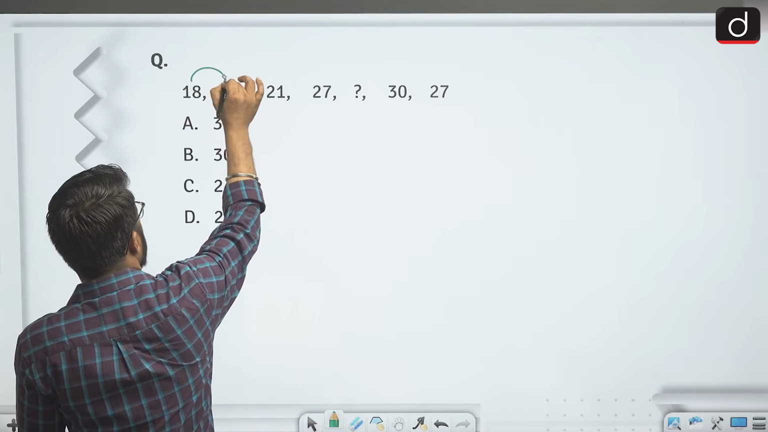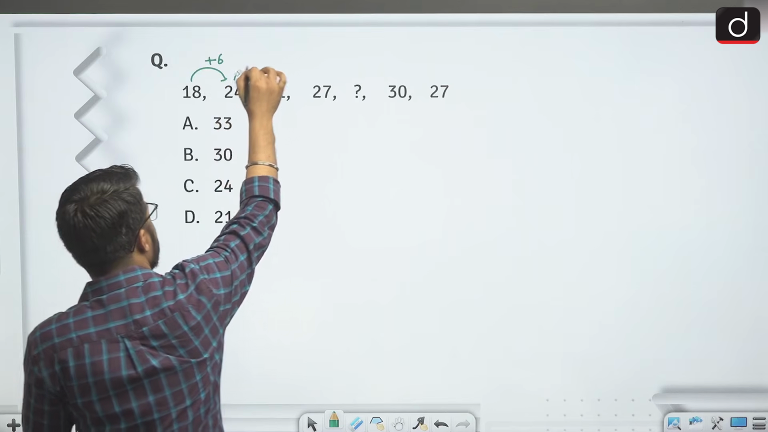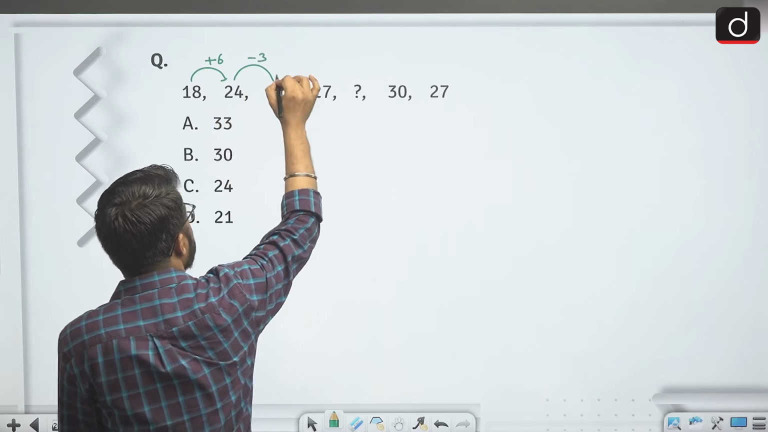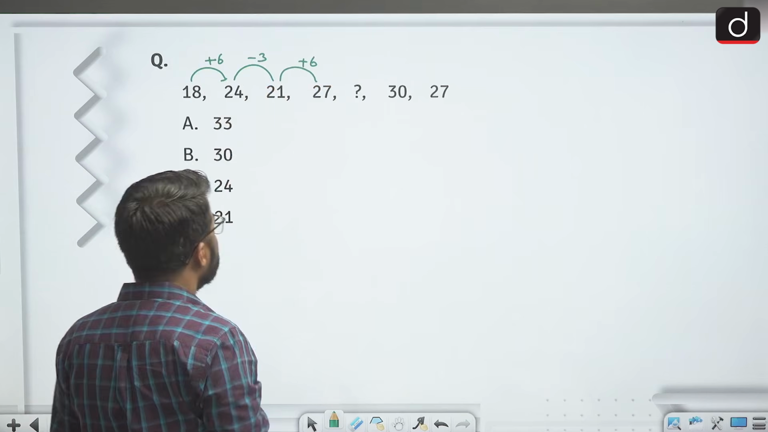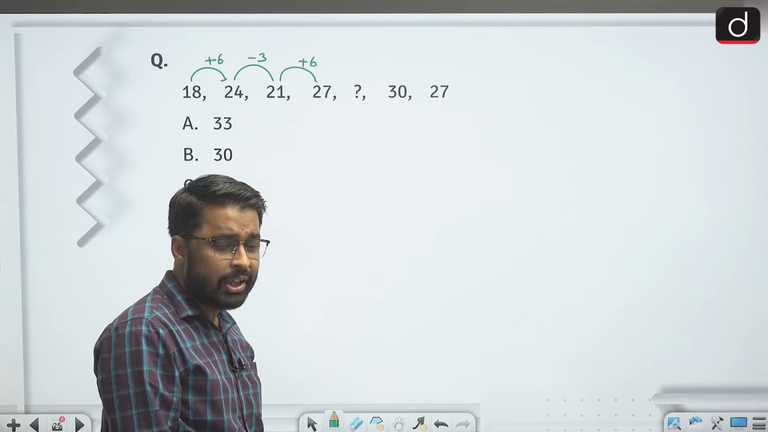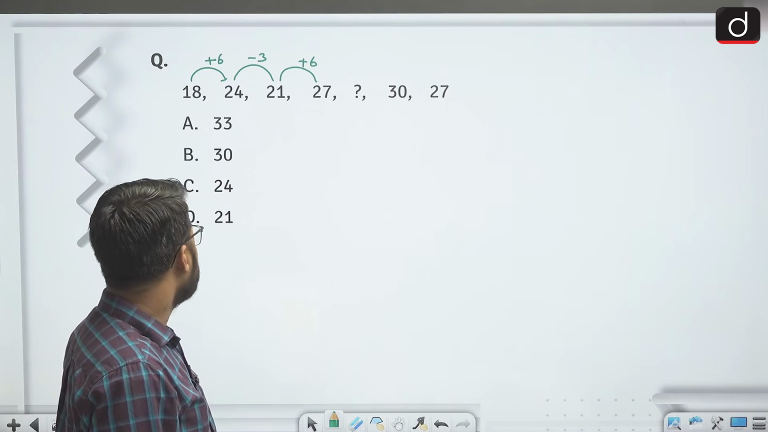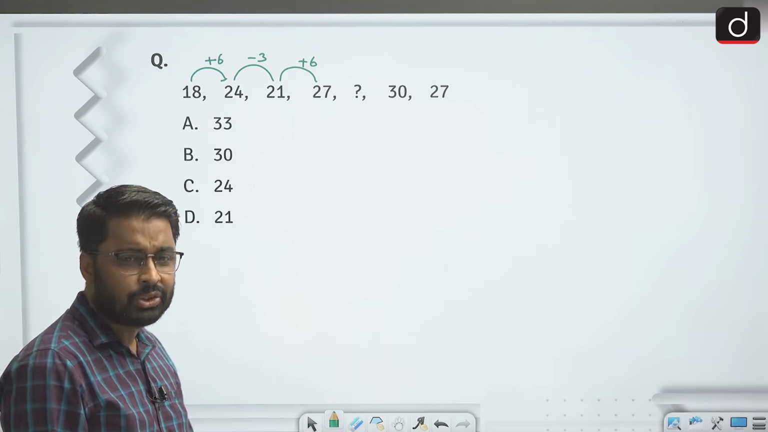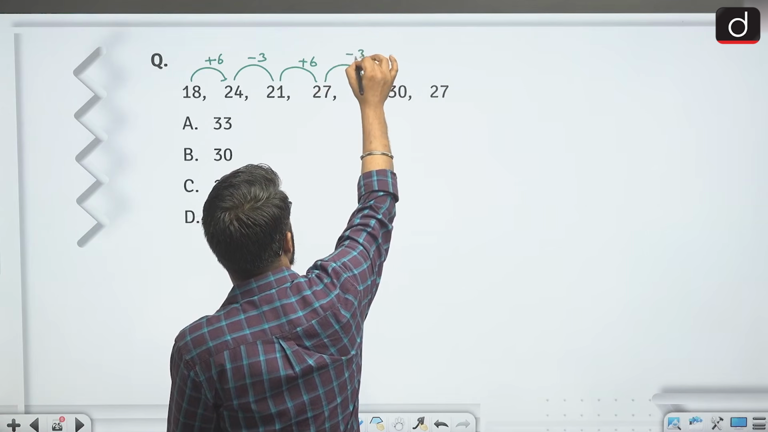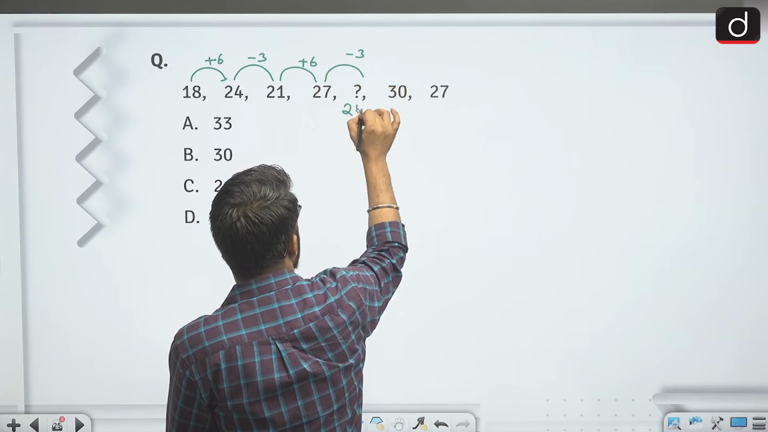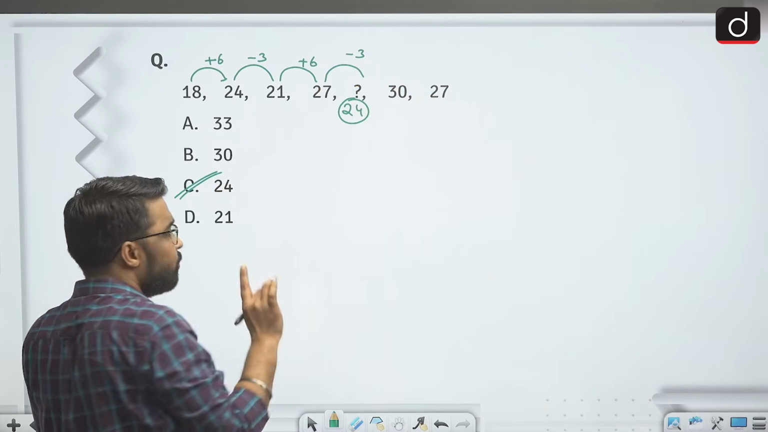So now here the difference between 18 and 24 is +6. Difference between 24 and 21 is -3. Difference between 21 and 27 is +6. Now see, +6, -3, +6. Right, so the addition factor is behaving in alternate manner, which is constant, +6, right? And suppose the subtraction factors also behave in alternate manner, so 24 minus 3 it is 21, 27 minus 3 it should be 24. I'm not sure, but to check whether 24 is correct or not, first I have 24 in my option.